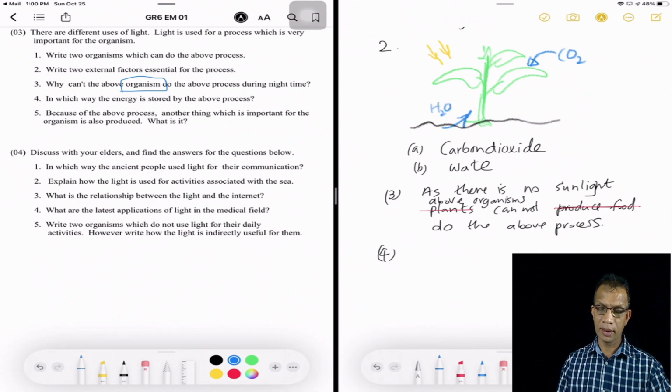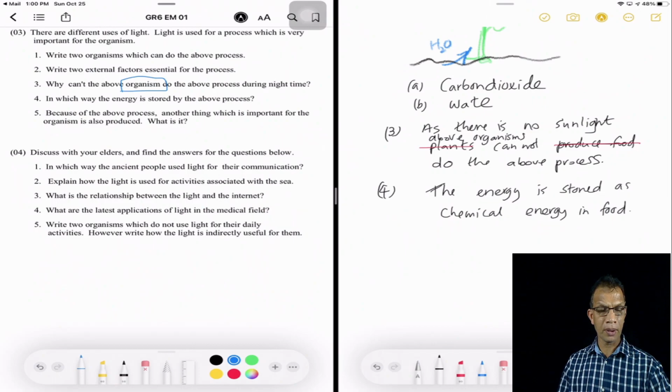So the correct answer: the energy is stored as food, as chemical energy in food.